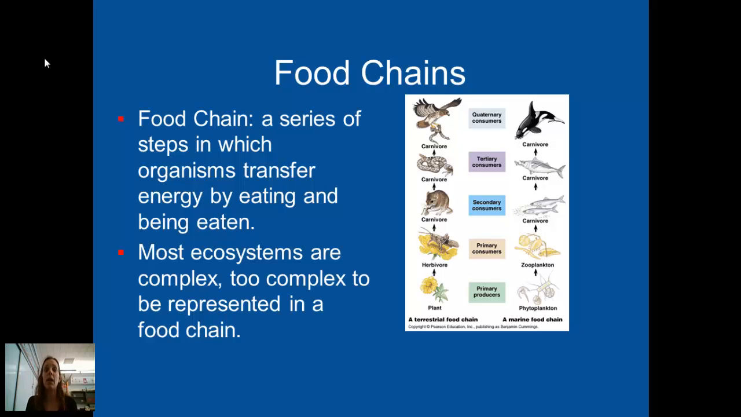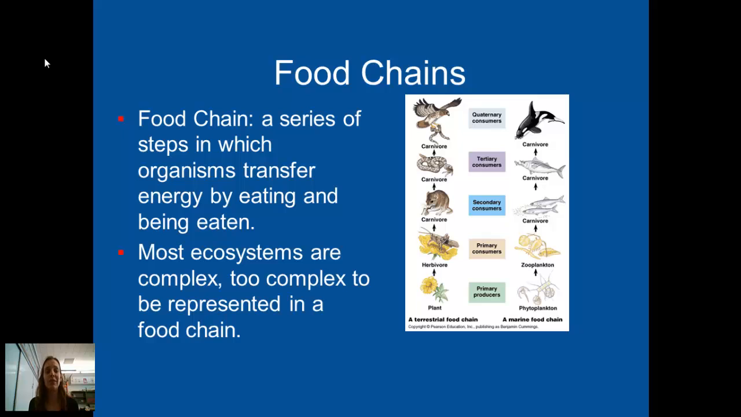This feeding relationship is often shown in food chains. A food chain is a series of steps in which organisms are transferring energy by eating and being eaten. So in these examples, we start with the producer, which is the plant on the left side. We move to the primary consumers, the secondary consumers, the tertiary consumers, and then the top consumers. So the energy is being transferred from one organism to the next as each organism is being consumed.